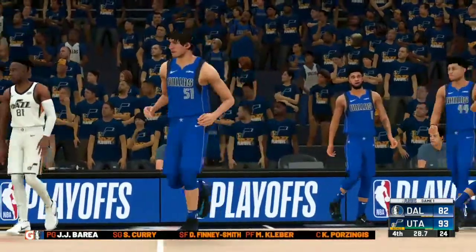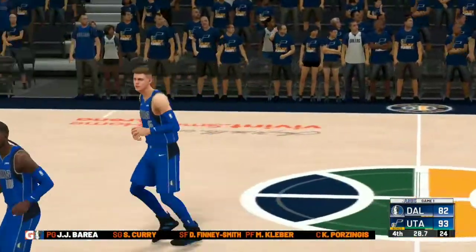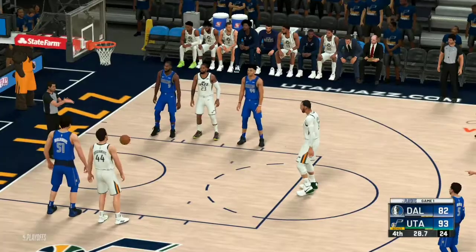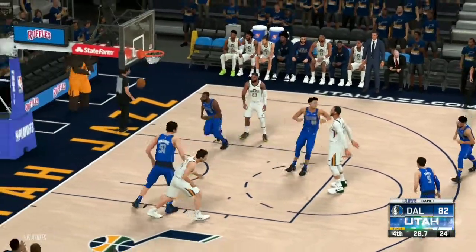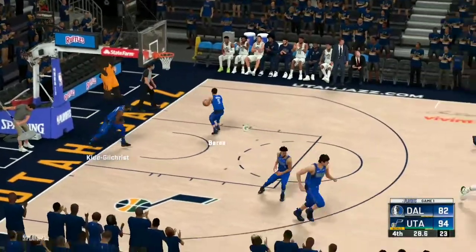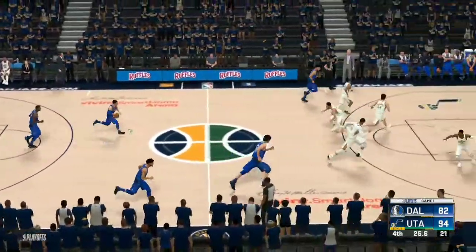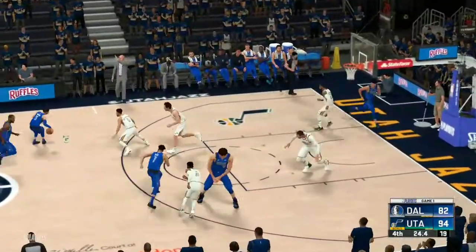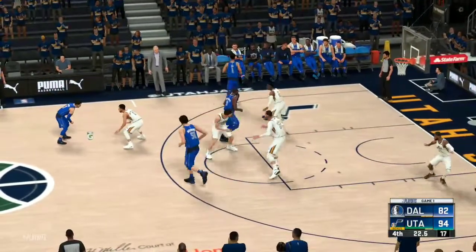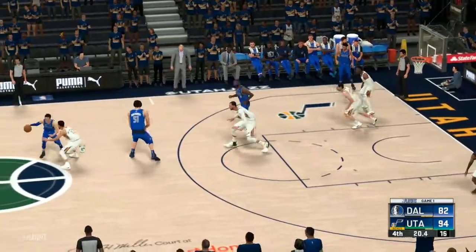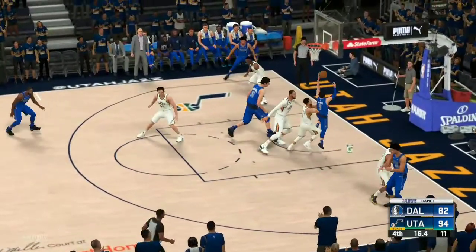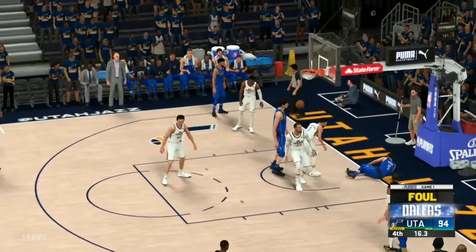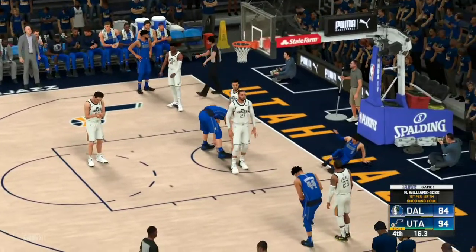As Rudy Gobert misses the first free throw. Second free throw is up, and he makes that one. Okay, so JJ Barea has the ball in his hands. Dribbling. Gets a good screen by Boban. And he passes, okay, and he goes up. And he's fouled. So 2+1 opportunity for him.